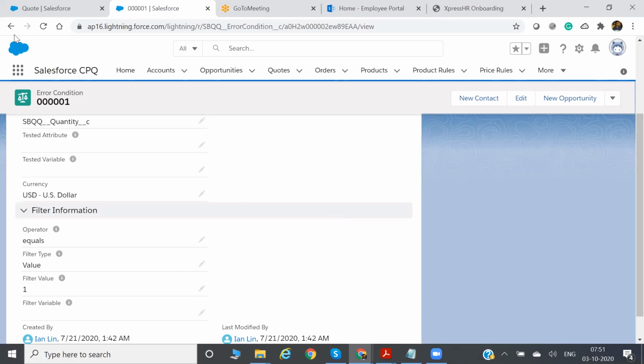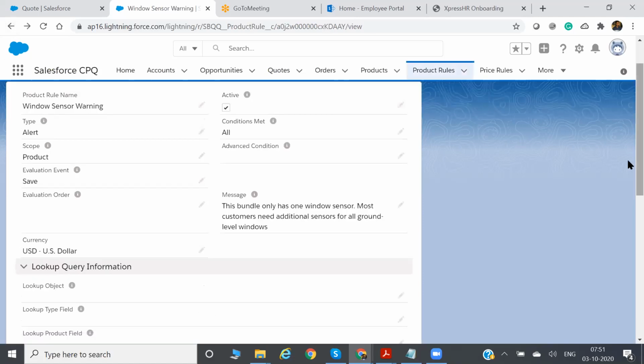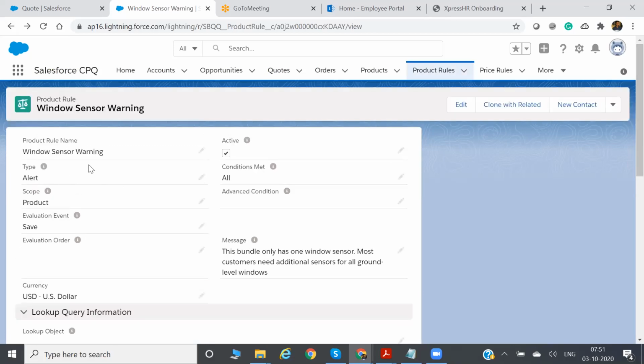So how can we achieve that? First you need to create a product rule. Call it Windows sensor warning. Then you are setting up an alert type product rule, so for type you have to select alert.